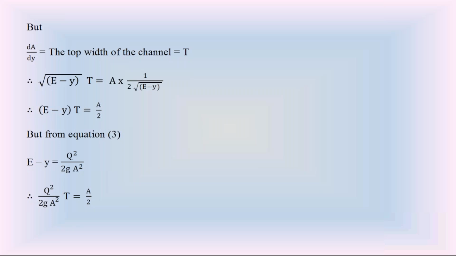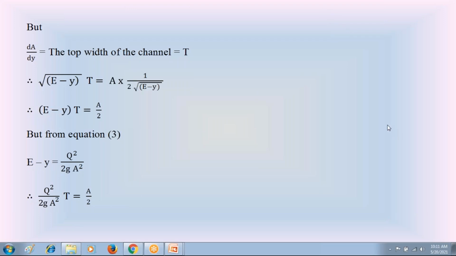Then E minus y is equal to Q square divided by 2gA square.